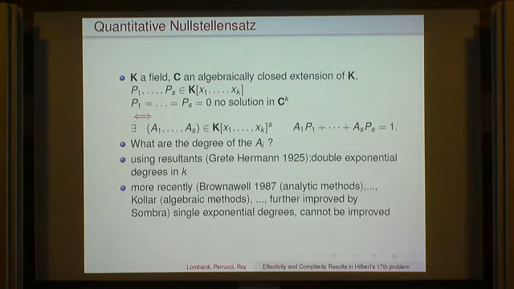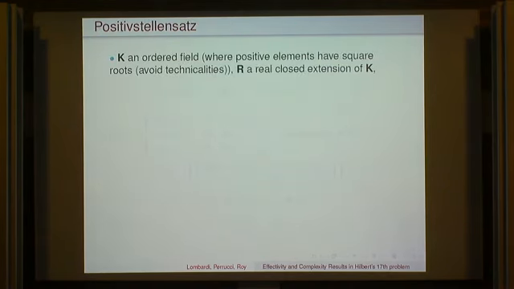What is going to replace this kind of algebraic identity, which means in fact that 1 is in the ideal generated by P1, ..., PS? We're going to have something a little more complicated in the real case. Here we take an ordered field, and just to simplify slightly the formulas, which are already horrible, we suppose that positive elements have a square root.